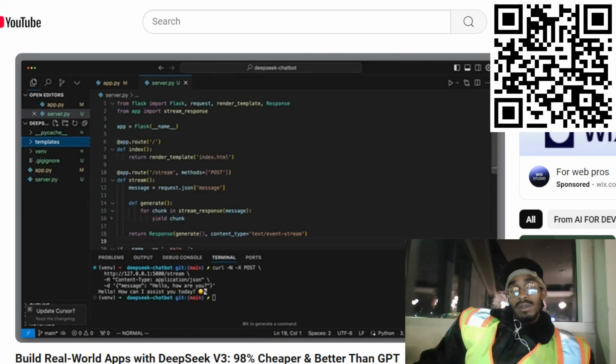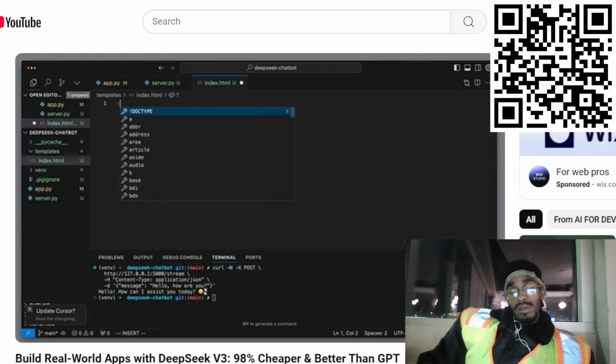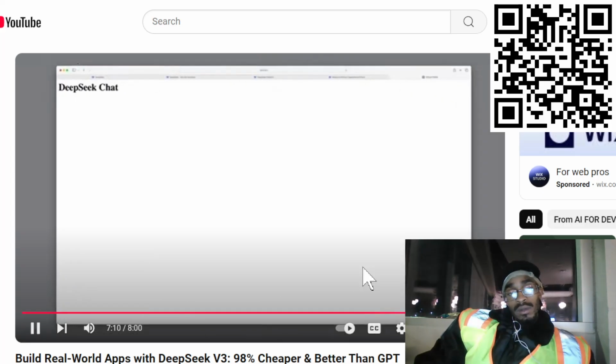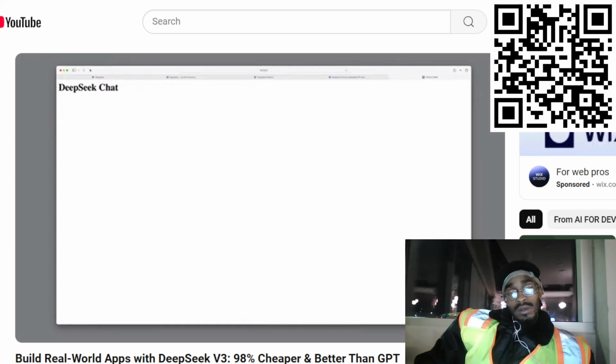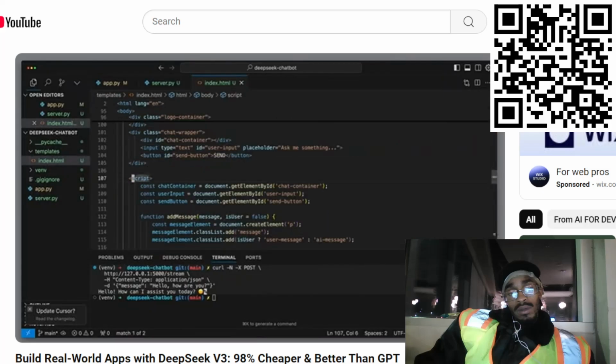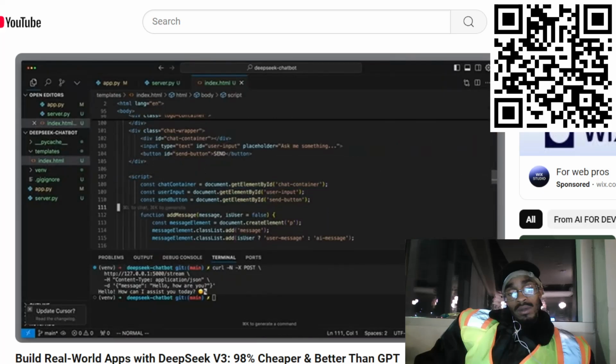We create a templates folder, and inside it, a file called index.html. There, we can add a heading, open it in the browser, and it looks good. It's being served. Here, I paste some predefined code, which is purely HTML with JavaScript.